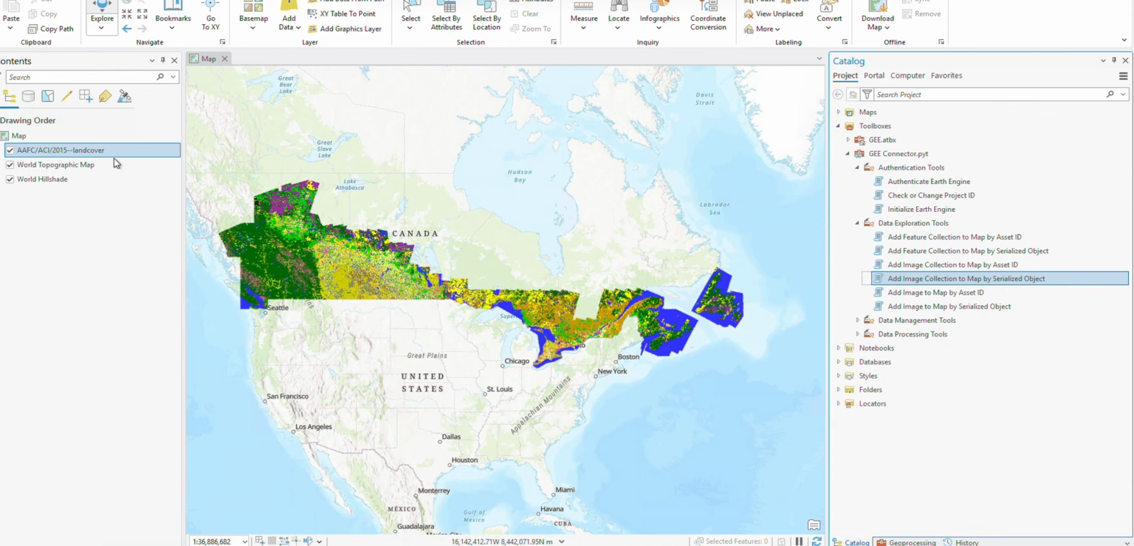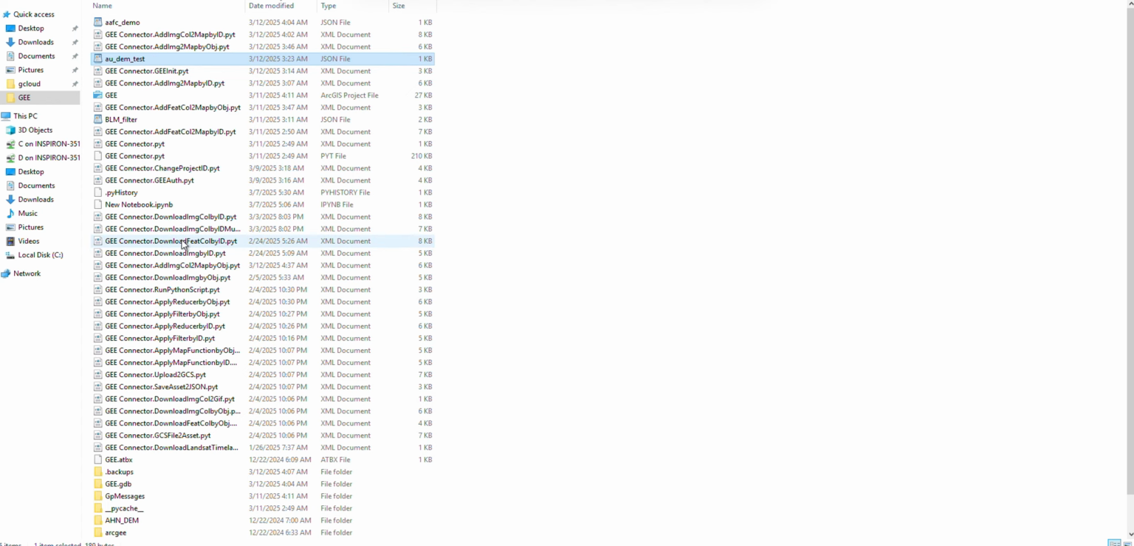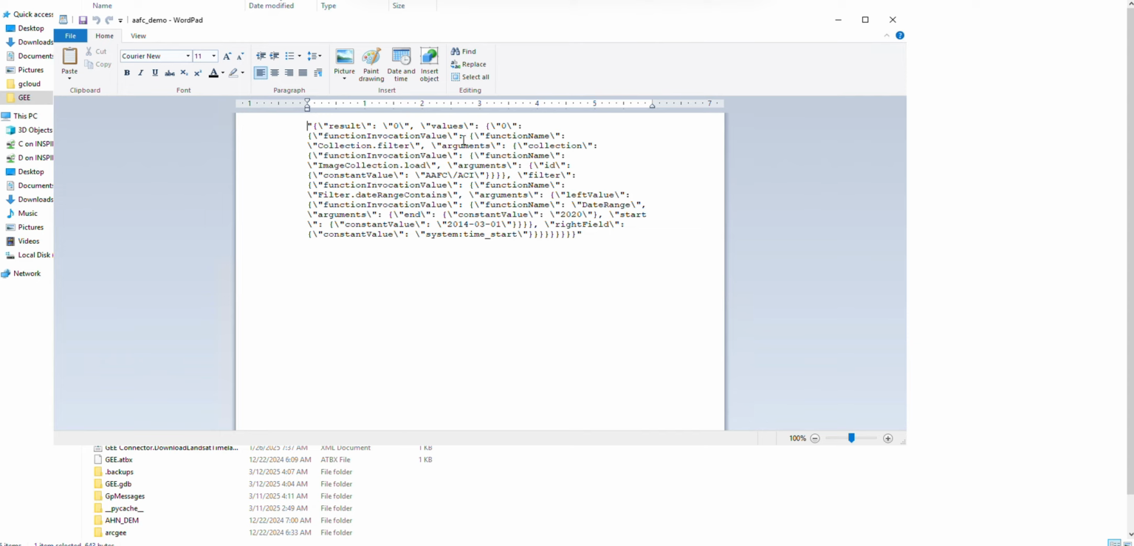Okay, in the previous run, which is add image collection to map by set ID, I have loaded this Cropland Land Cover data. Then I saved a serialized JSON file, which is this one. And then you can see here I applied filters. Filter by date. Okay, let's go to ArcGIS Pro.